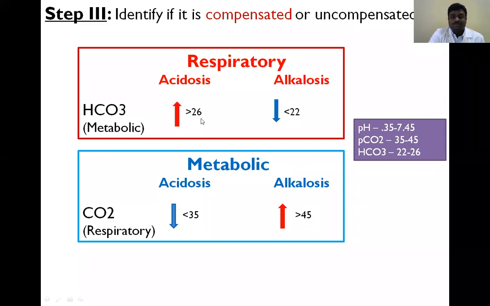We have to remember this point strongly. Next, metabolic acidosis is compensated by respiratory alkalosis, where carbon dioxide is reduced. Metabolic alkalosis is compensated by respiratory acidosis, so carbon dioxide is increased.